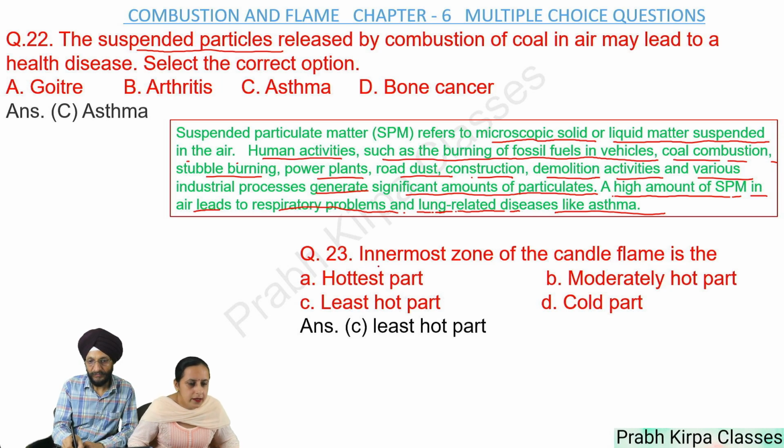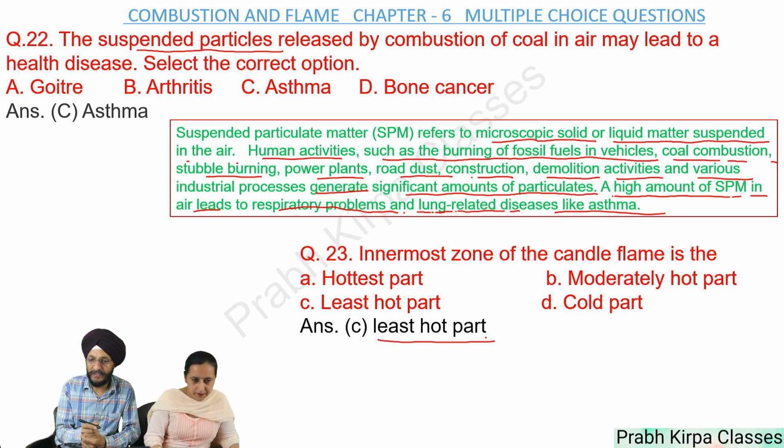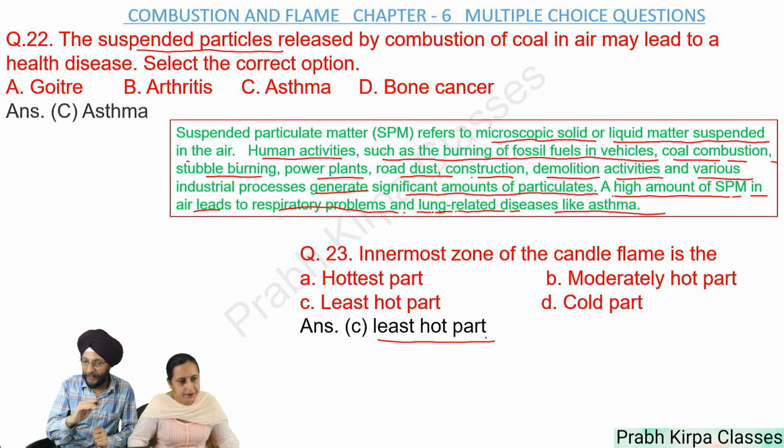Question number 23. Innermost zone of the candle flame is the A. Hottest part, B. Moderately hot part, C. Least hot part, D. Cold part. So answer is least hot part. As already discussed, a candle flame has three zones: outermost zone, middle zone, and innermost zone. Outermost zone is the maximum hot part, the middle zone is medium hot, and the innermost zone of the candle flame is the least hot part of the flame.